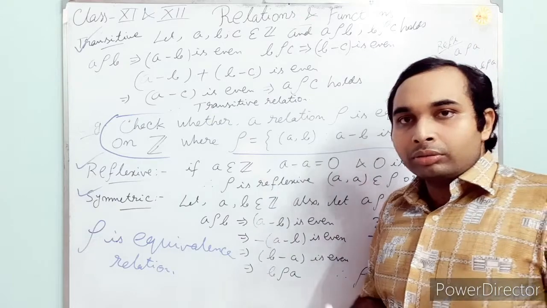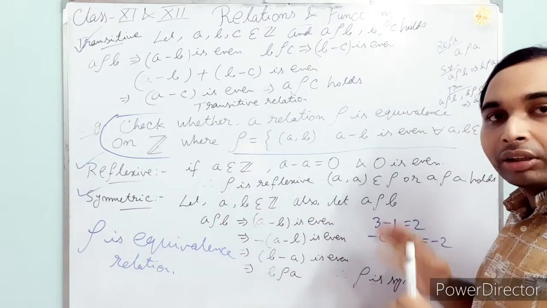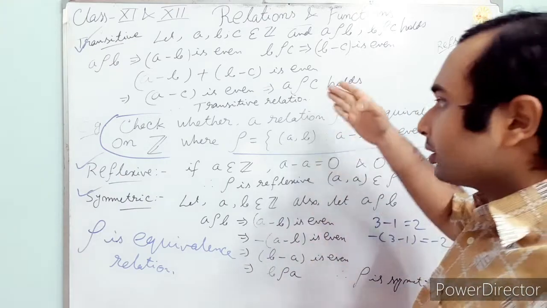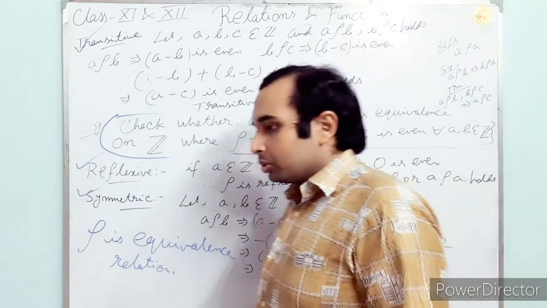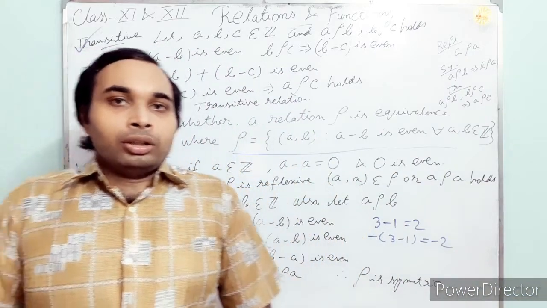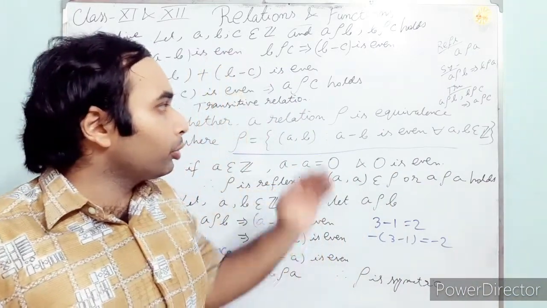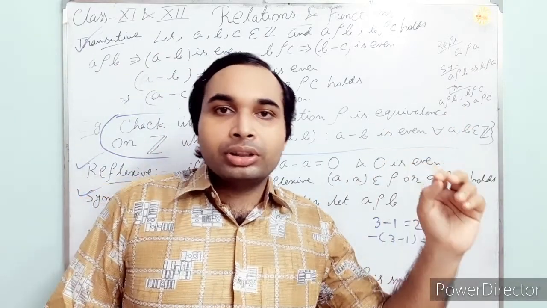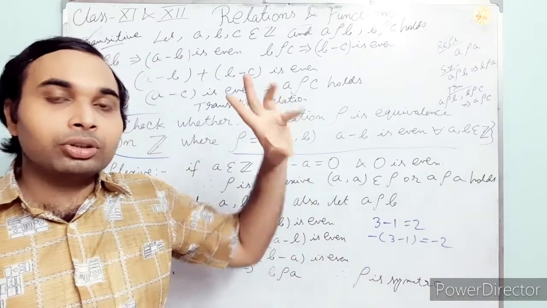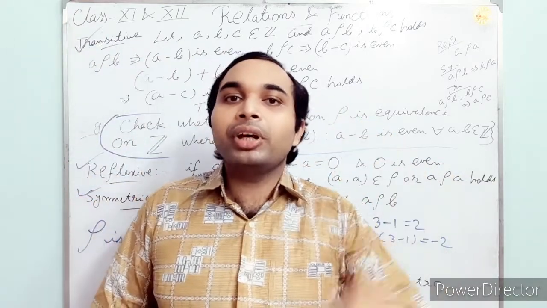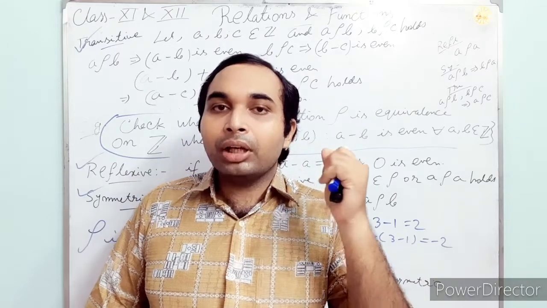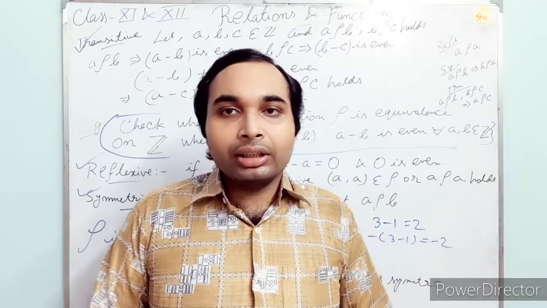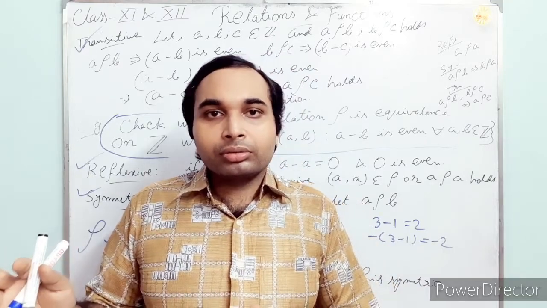Okay, I think you have got this example. Just pause the video and, if you want, go through this example again. Students, today we have discussed three main types of relation, and combining those we get the equivalence relation. That is one of the most important relations you will get in the next parts of the classes.